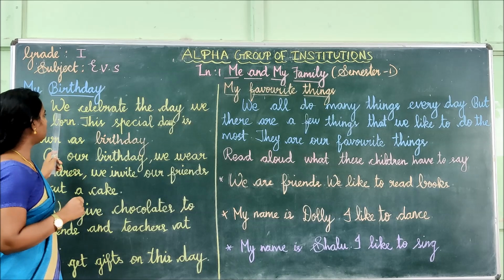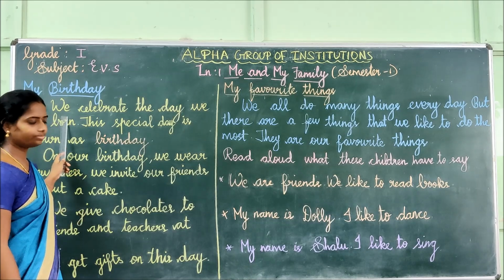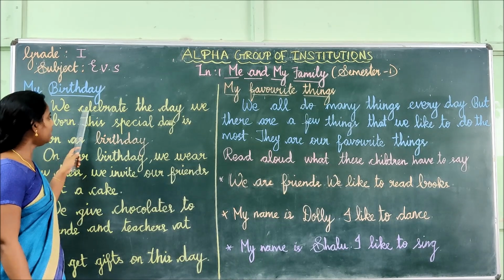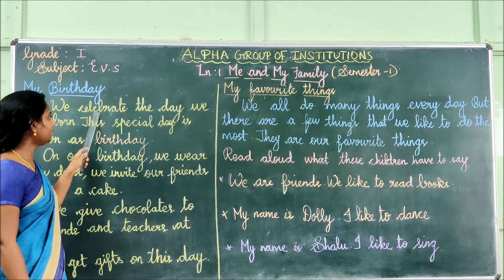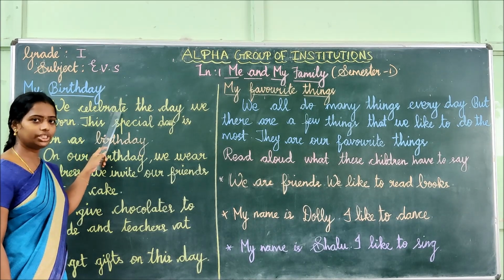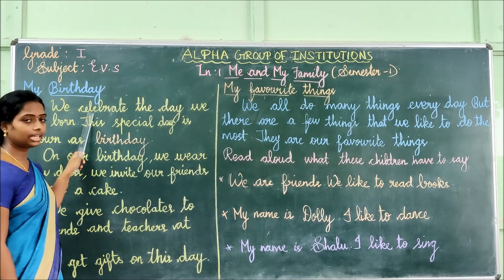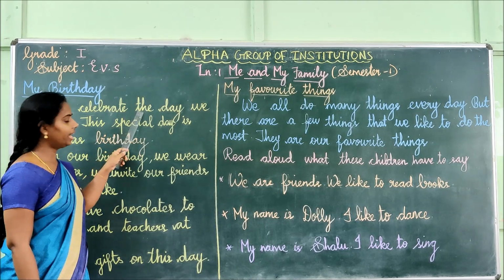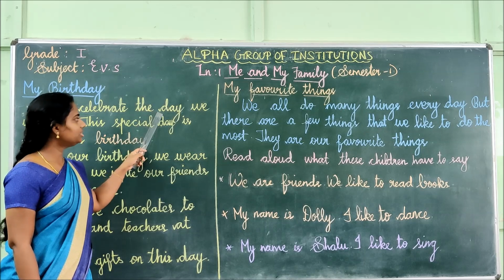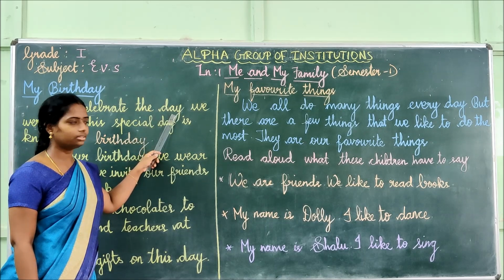Okay, see, W-E, we, C-E-L-E-B-R-A-T-E, celebrate. We celebrate. T-H-E, the, D-A-Y, day.